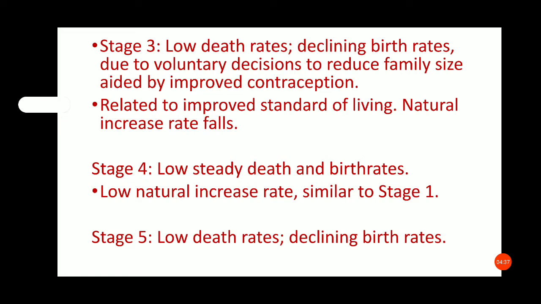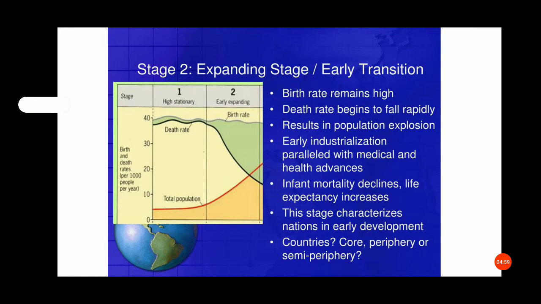Then the fourth stage is also important: low death rate and birth rate, low natural increase rate, similar to stage one. Then stage 5: low death rate and declining birth rate.